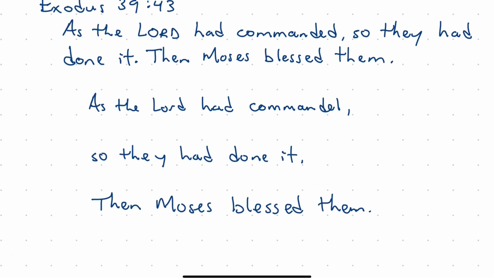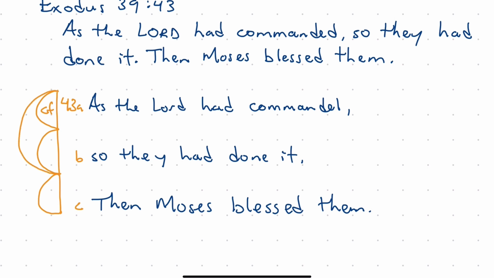So where my eye goes first is what we already said, to this as-so. So we need to label our propositions so that we can begin to identify this. We have verse 43, A, B, and C. Draw our line, draw an arc over each proposition. And we have this as-so contained within one sentence. And so this is a comparison. As the Lord had commanded, so they had done it. It's a comparison that uses this as-so construction. So I'm going to label this CF.